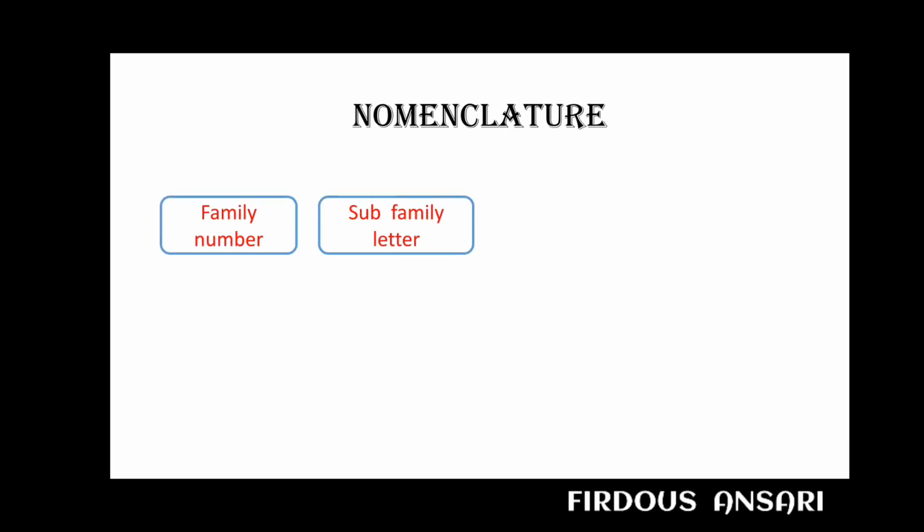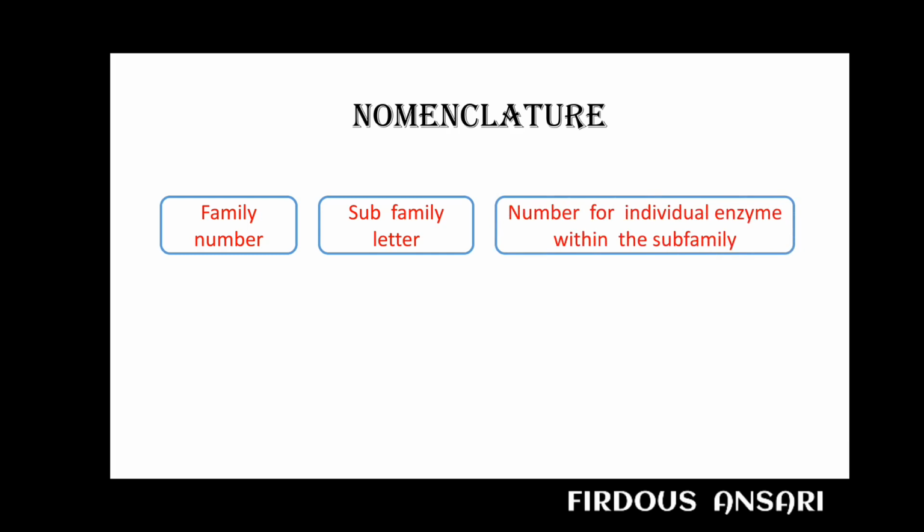Next we'll discuss a little about the nomenclature, as there are many different isoforms of this enzyme. A classification of nomenclature has been developed, and it comprises a family number, a subfamily letter, and a number for the individual enzyme within the subfamily. For example, CYP2D6. CYP is the superfamily, 2 is the family number, D is the subfamily letter, and 6 is the number for the individual enzyme within the subfamily.